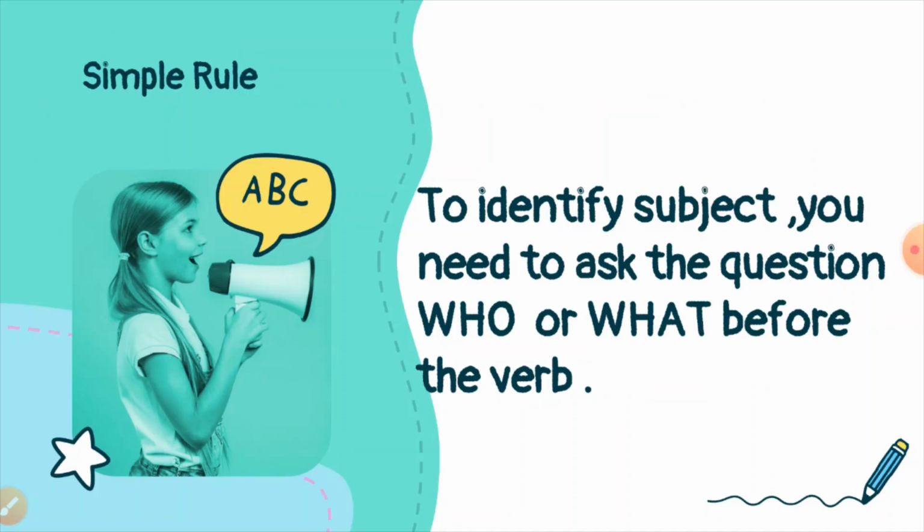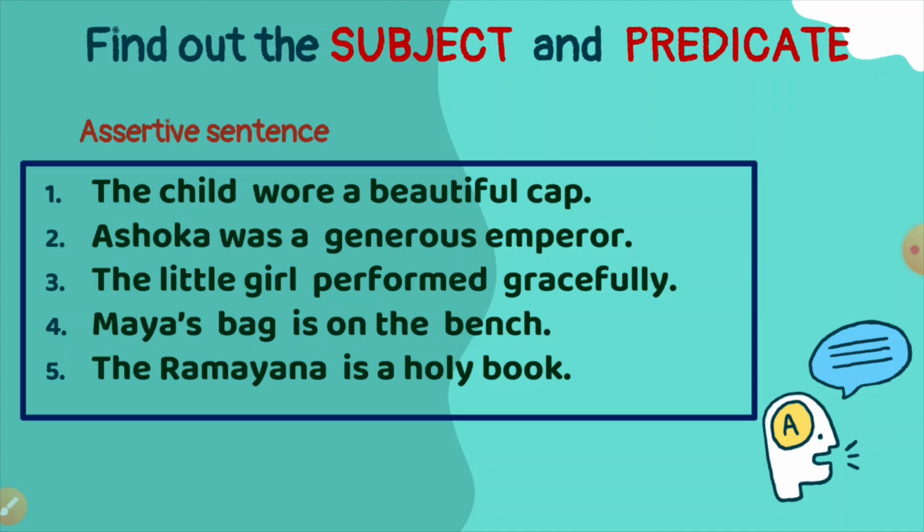One thing we have to remember, in order to choose the subject in a sentence, we need to identify the verb first. Then we need to ask a question before the verb. The question can be who or what, right? So to identify the subject, you need to ask the question who or what before the verb. Let us see with the help of some examples. Here I have given some assertive sentences, and we know that assertive sentences give some kind of declaration. Here you see the first example is: the child wore a beautiful cap.